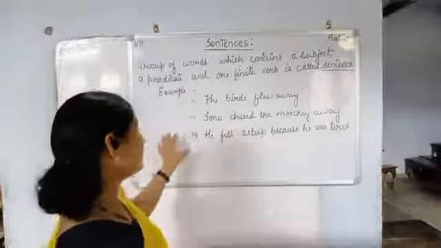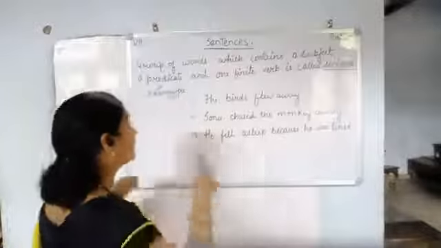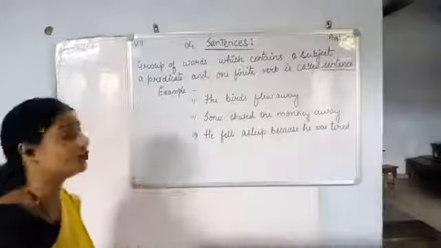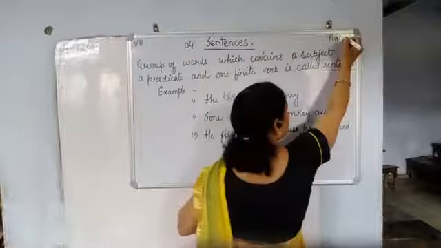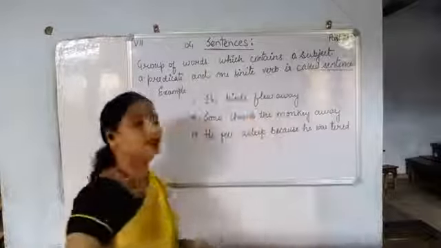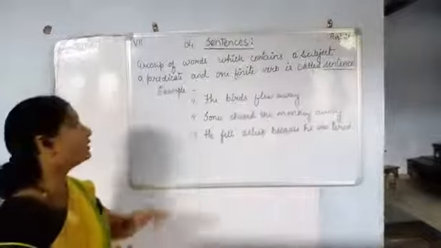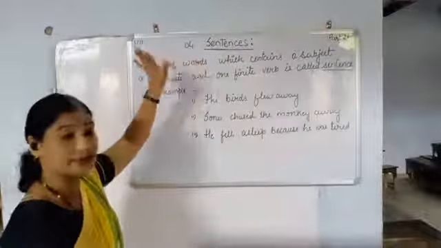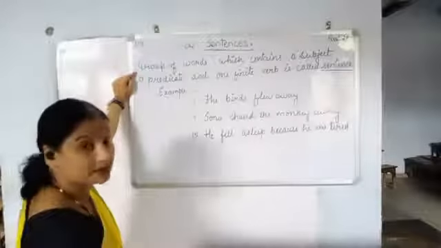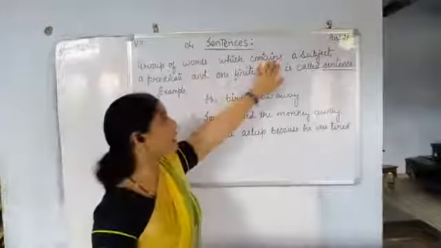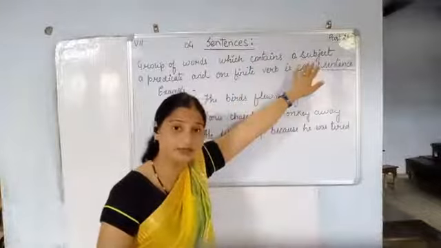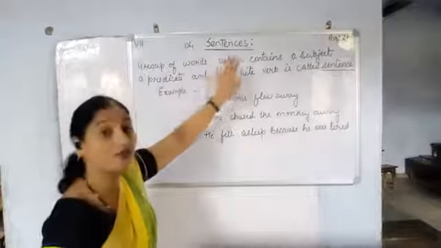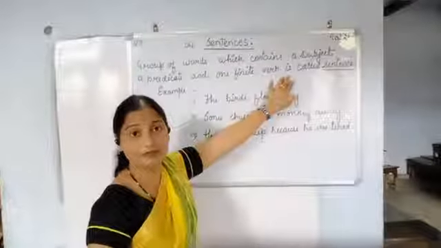Children, today we will begin a new chapter, sentences, and this is our chapter number 4 and part 21. Okay, now see, what is the definition of a sentence? A sentence is a group of words which contains a subject, a predicate and at least one finite verb.